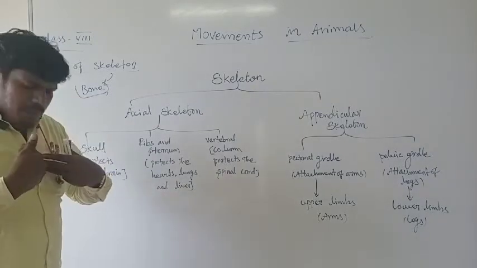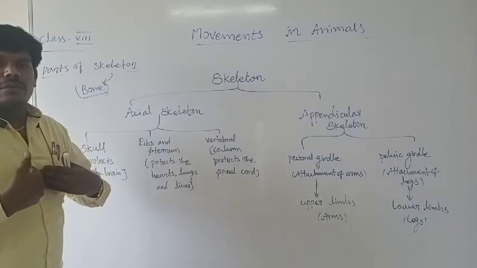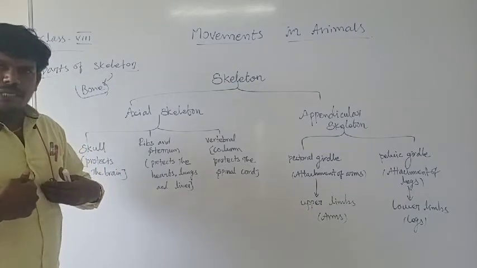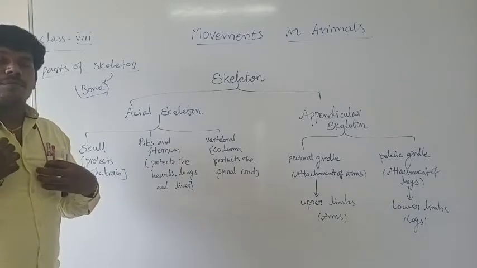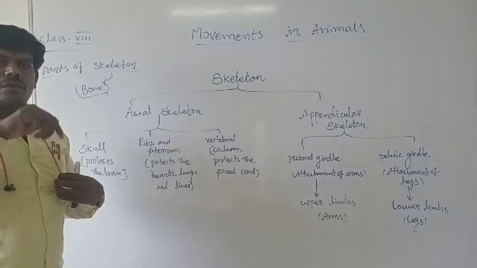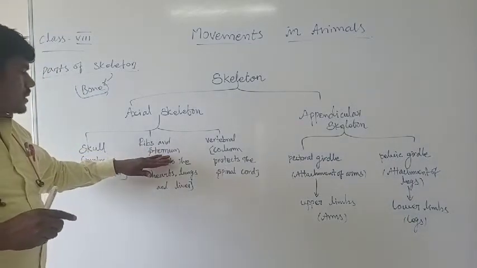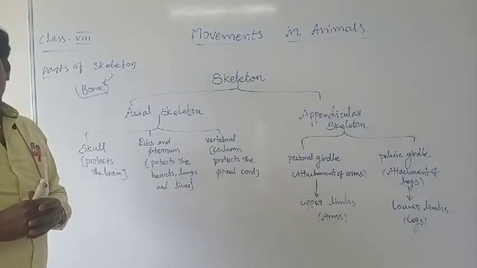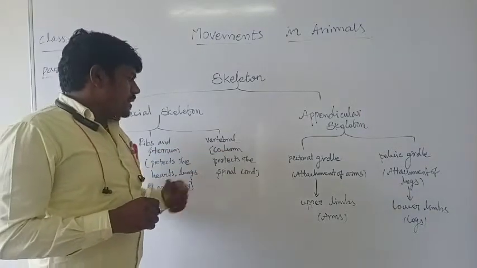So you can easily count how many bones are present. In a person affected by marasmus disease, you can count them. Only one pair is not connected to the sternum. That's called the floating rib.